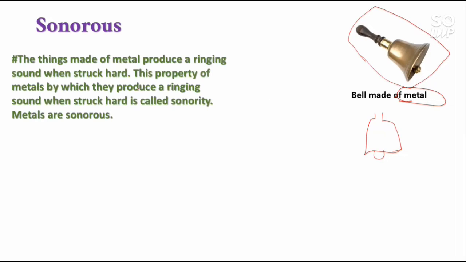And what is this property? Things made of metal produce a ringing sound when struck hard. So if you take a stick and beat any metal piece, it would produce a ringing sound. This is a property of metals by which they produce a ringing sound when struck hard. It is called sonority. So metals are sonorous, and of course non-metals are non-sonorous. As in the case of wooden bells, would they produce any ringing sound like this metal bell would? No. That's why we say that metals are sonorous, whereas non-metals are non-sonorous.